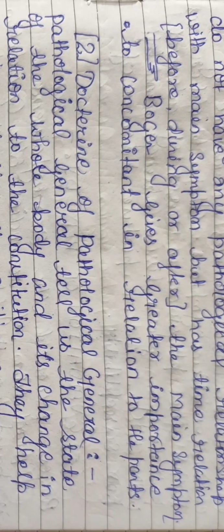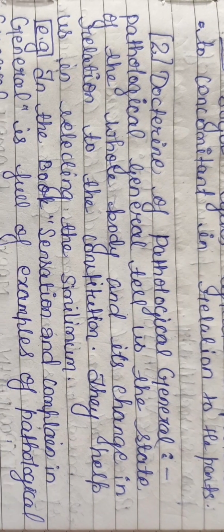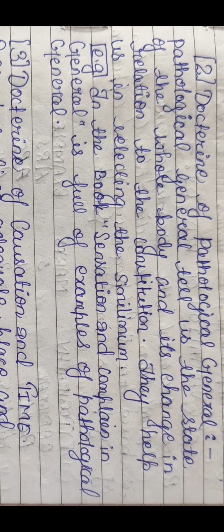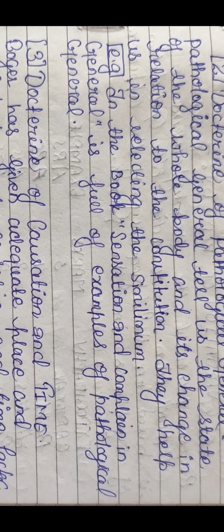So the second doctrine is the doctrine of pathological general. Pathological general tells us the state of the whole body and its change in relation to constitution. They help us in selecting the simillimum. For example, in the book, Sensation and Complaint in General is full of examples of pathological general.